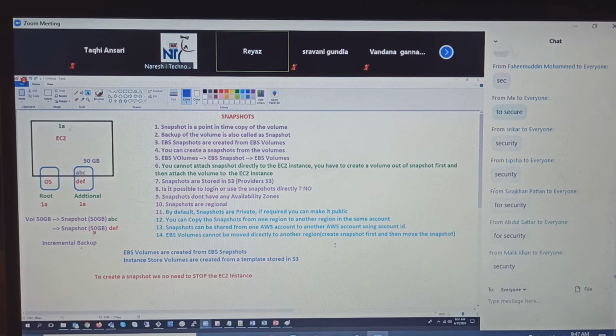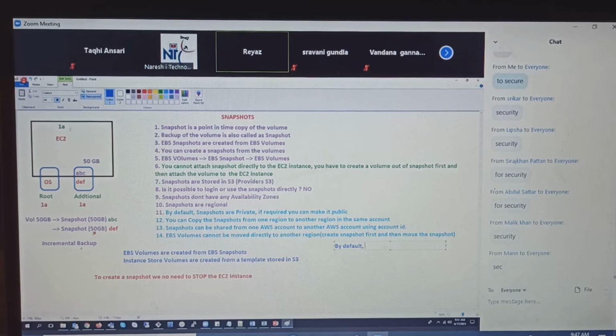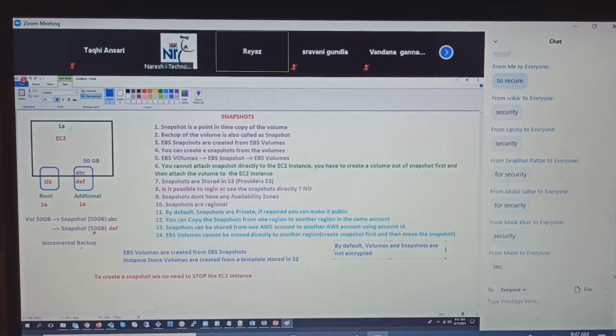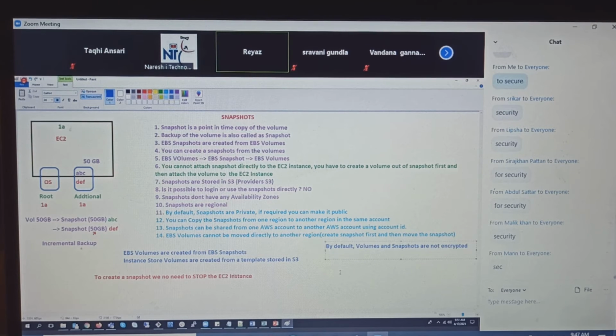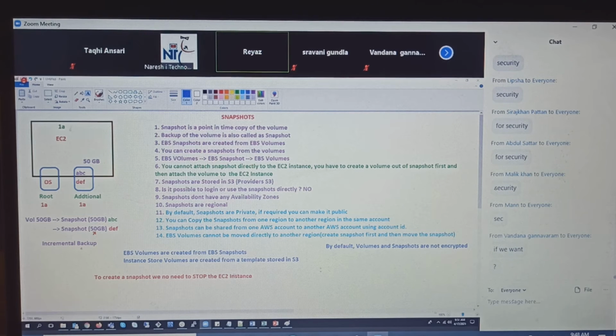By default, volumes and snapshots are not encrypted. Those are not encrypted.